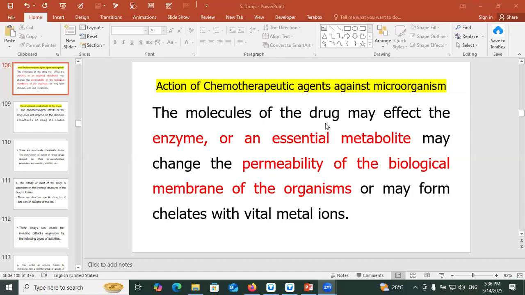Hello, good afternoon. Action of chemotherapeutic agents against the microorganism. The molecules of the drug may affect the enzyme or essential metabolite, may change the permeability of the biological membrane of the organisms, or may form chelates with the vital metal ions.